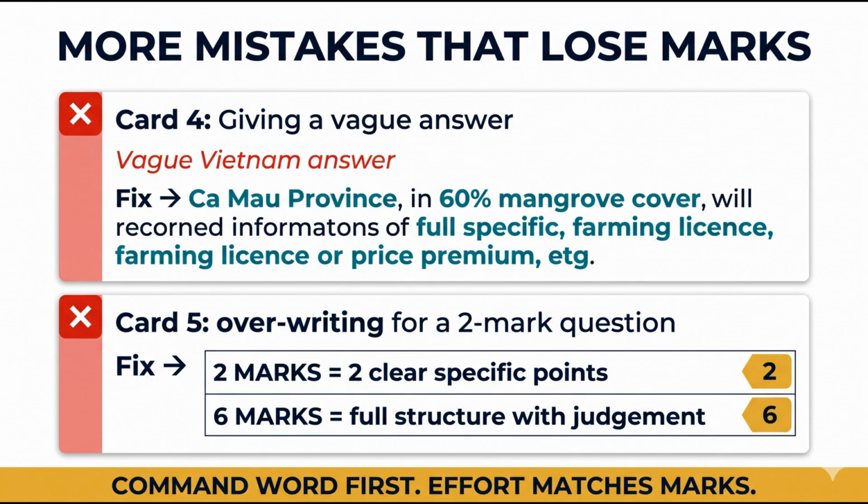Mistake 5. Matching the wrong response type to the marks available. Writing 3 paragraphs of evaluation for a 2-mark describe question wastes time and earns the same 2 marks you would get for 2 clear sentences. The command word tells you the structure. The mark allocation tells you the length. Identify both before you write.